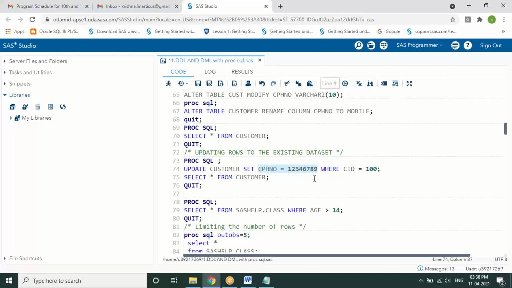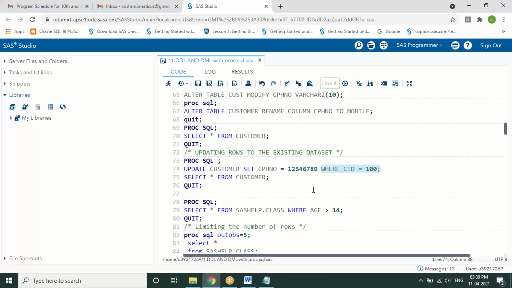If you just execute up till here, the entire column will get updated with the same value for your entire table, which we do not want, because each and every row cannot have repeated values. So if I want to do it for only one particular customer, then we go with the where statement, selectively filtering the data on a condition.